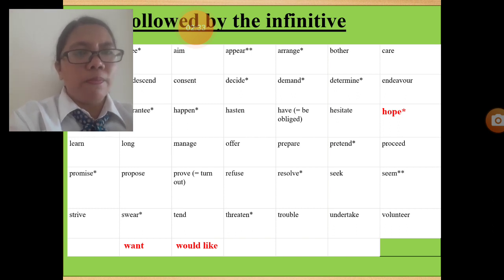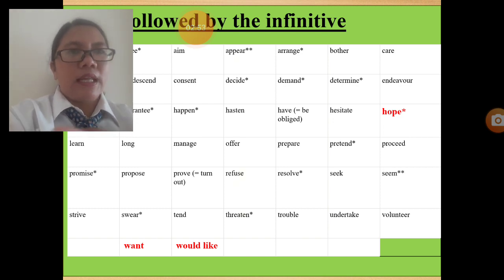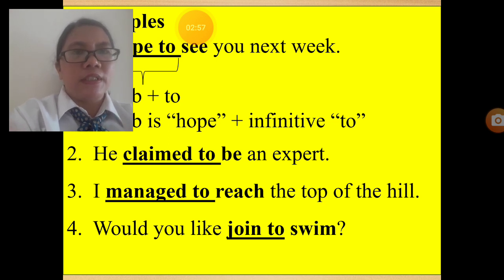The first is hope, and then want and would like. You can see your book page 11 because in your book it only gives three verbs in the grammar, verb infinitive.